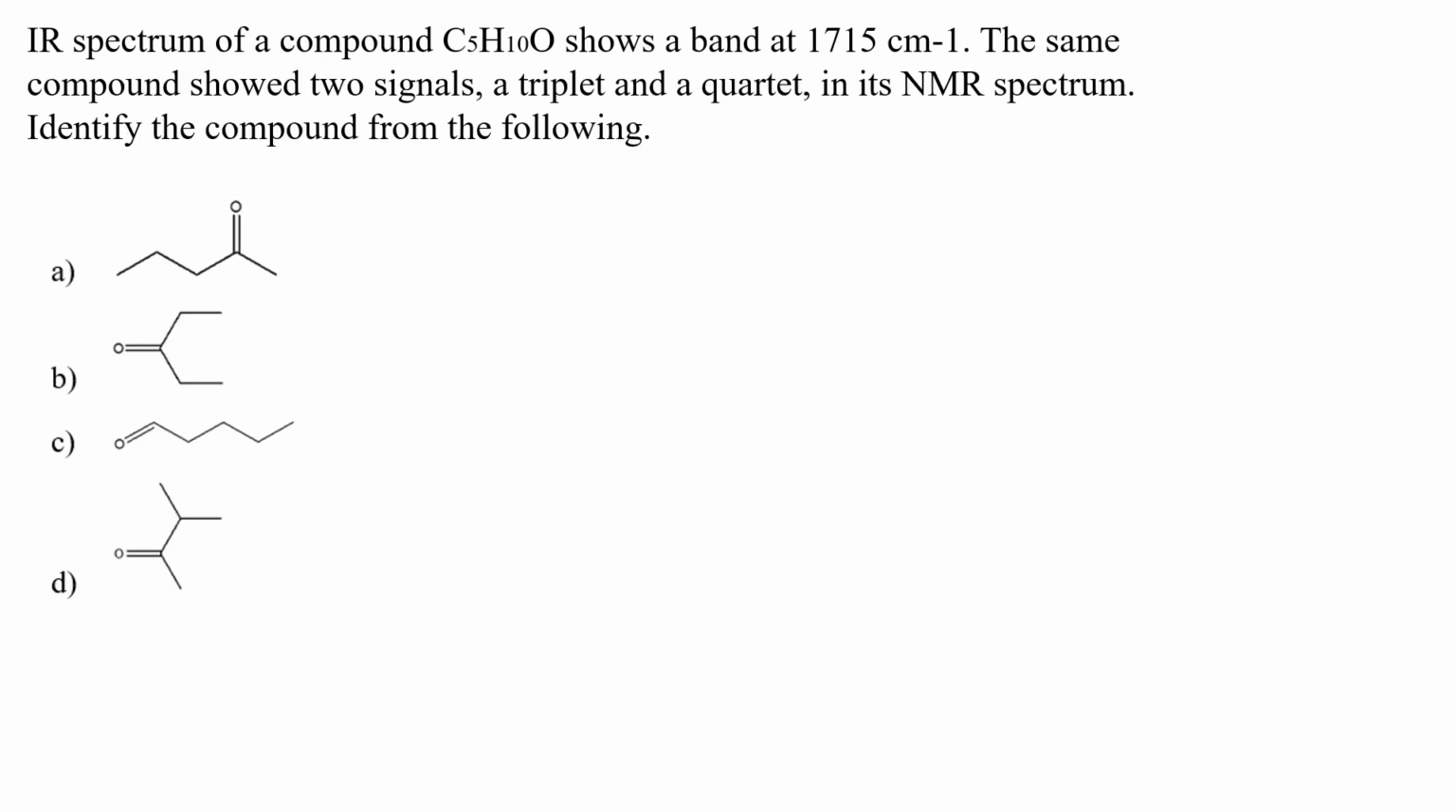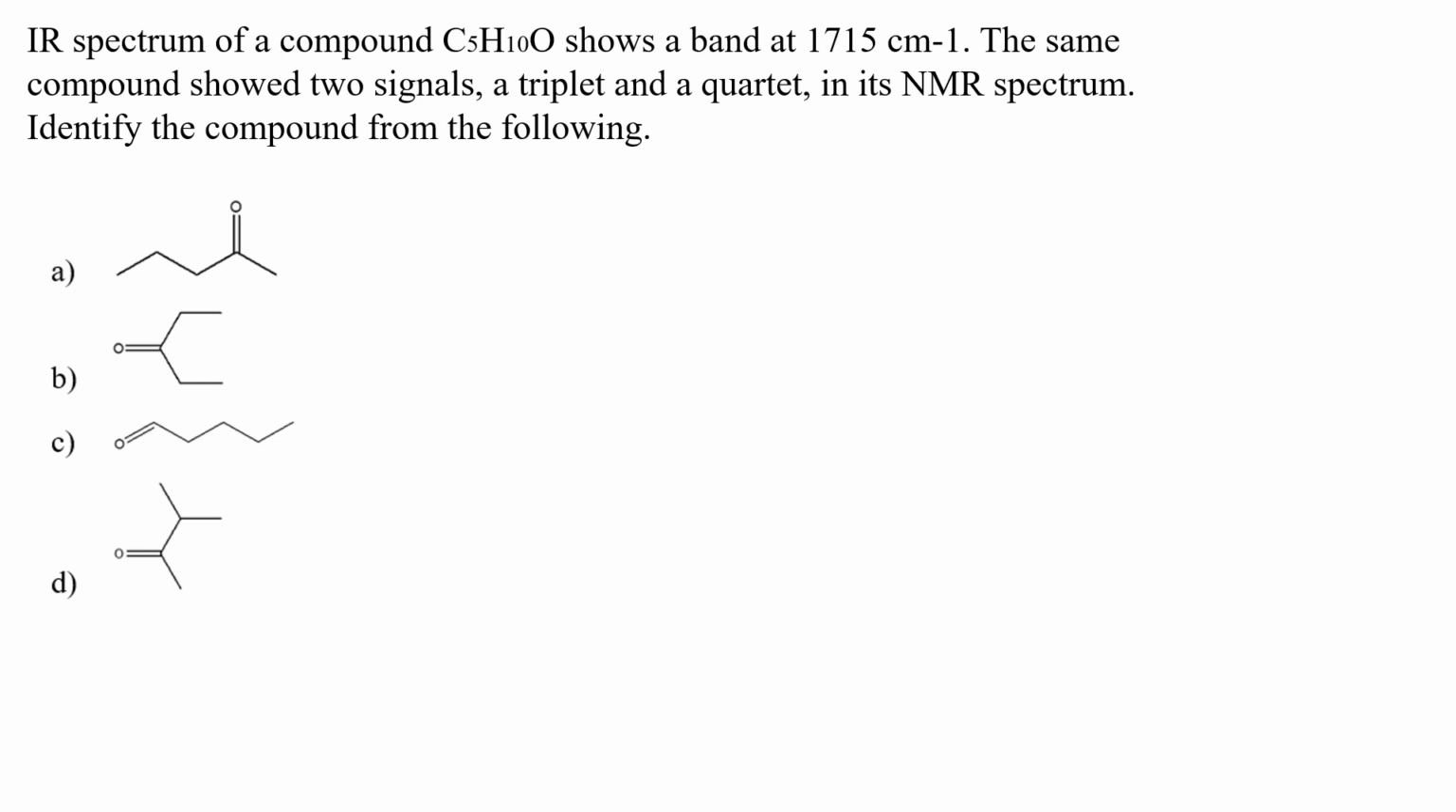The next question is, the spectrum of a compound C5H10O shows a band at 1750 centimeter inverse. The same compound showed two signals, a triplet and a quartet, in its NMR spectrum. Identify the compound from the following. Now, this is one of the favorite questions asked by IITs in this paper. So here we are going to discuss two different techniques which are used to study different compounds associated with protein or protein itself. Now I recommend all the viewers to make some points.